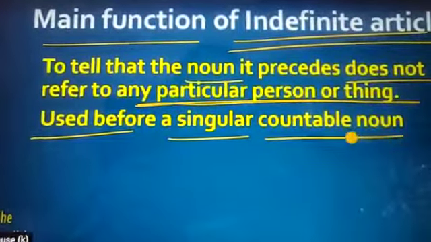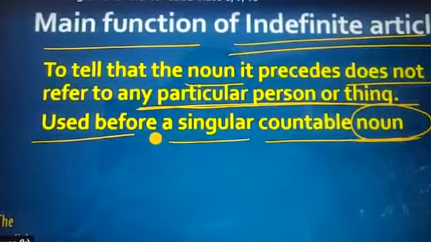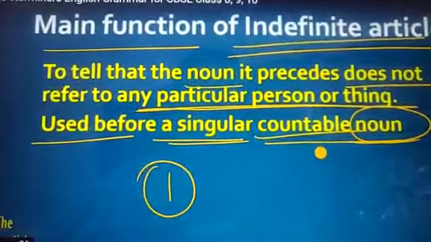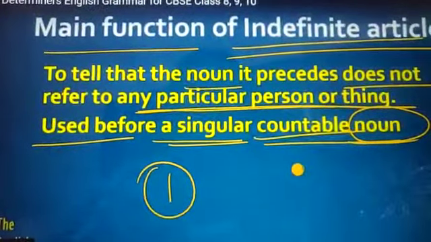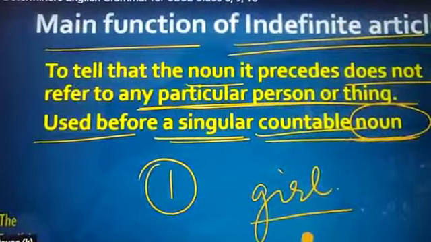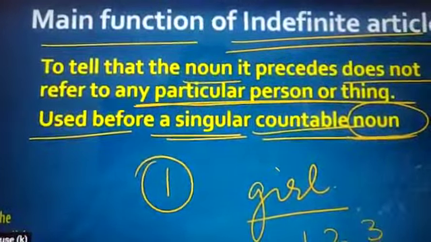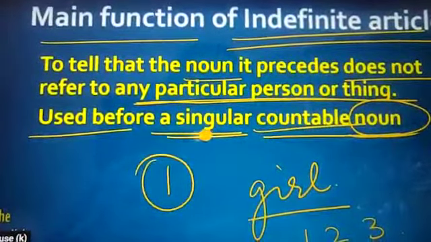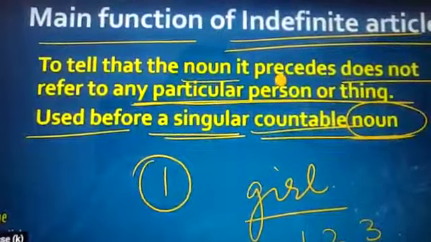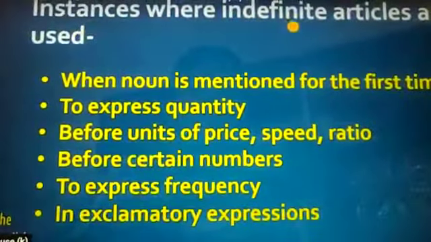So an indefinite article, a or an, would be used before a singular countable noun. This means when we talk about one person or one thing, it would be singular. Girl, boy, chair, blackboard, fan, a man, a girl, all these are one.